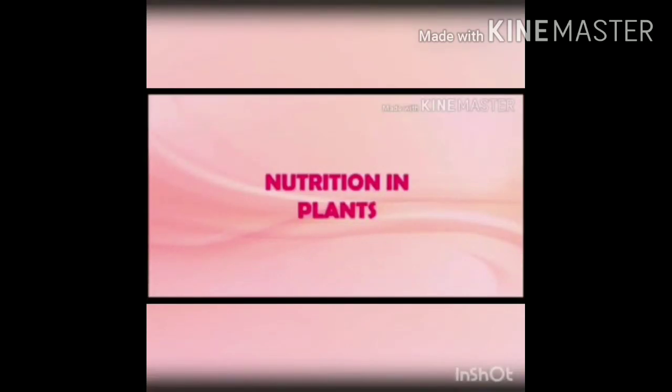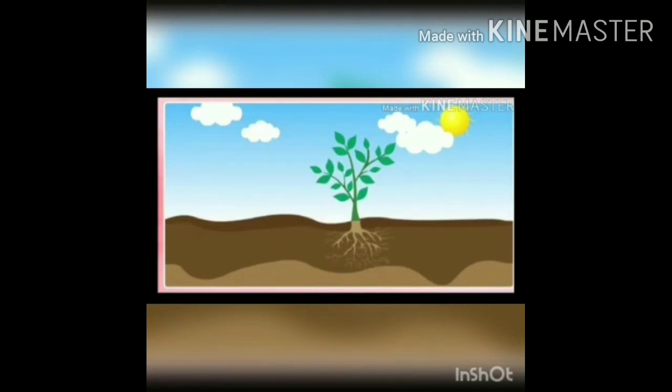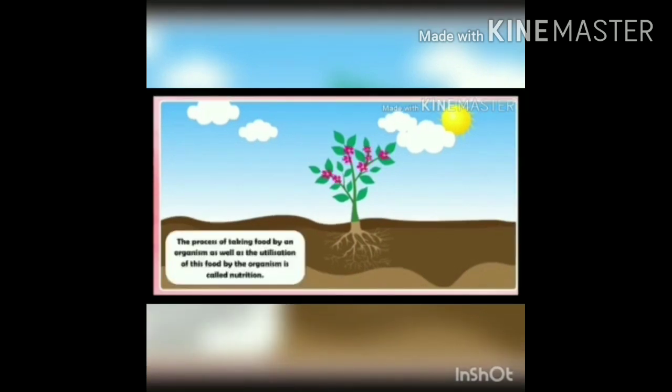Let us study nutrition in plants. Plants can make food for themselves, but animals, including humans, cannot. Humans and animals directly or indirectly depend on plants. Plants are the only organisms that can prepare food for themselves.